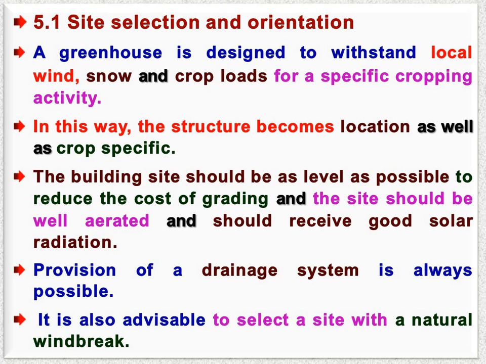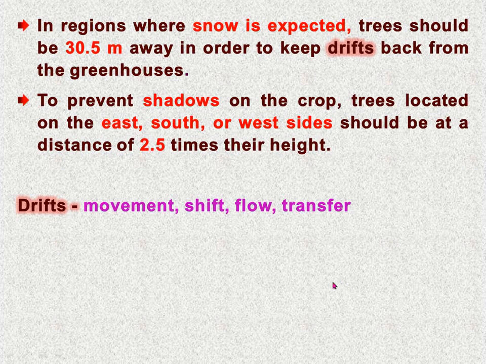So if in the region there will be higher wind velocity in a particular season, then if nearby there is a natural windbreak, means some trees, a line of trees, then it will reduce the velocity of the wind and protect our greenhouse. So a natural windbreak is also advisable from the point of view of selection of site.